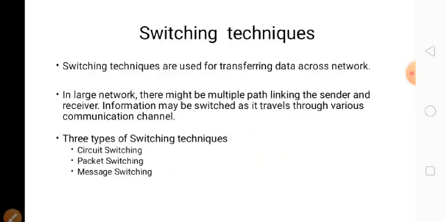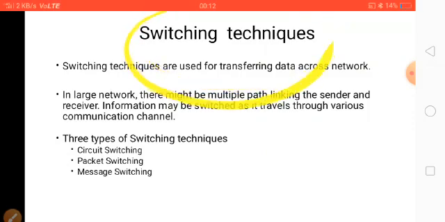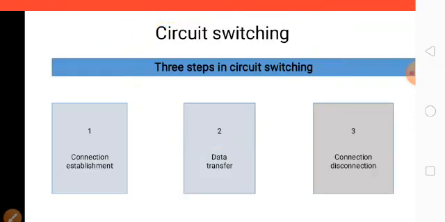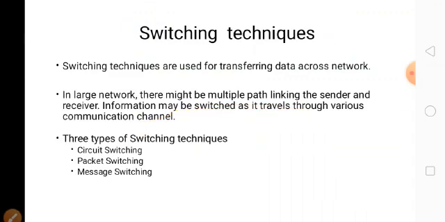To send this data from sender to receiver, we need some techniques which are nothing but switching techniques. Here we have three types of switching techniques: circuit switching, packet switching, message switching.